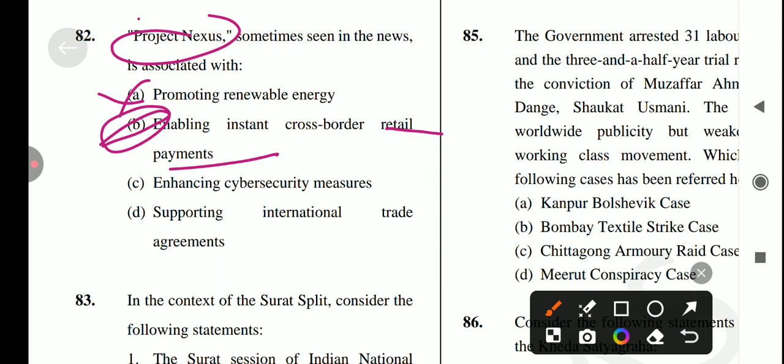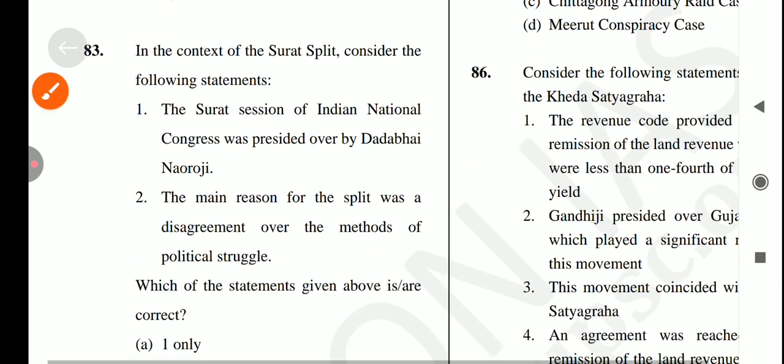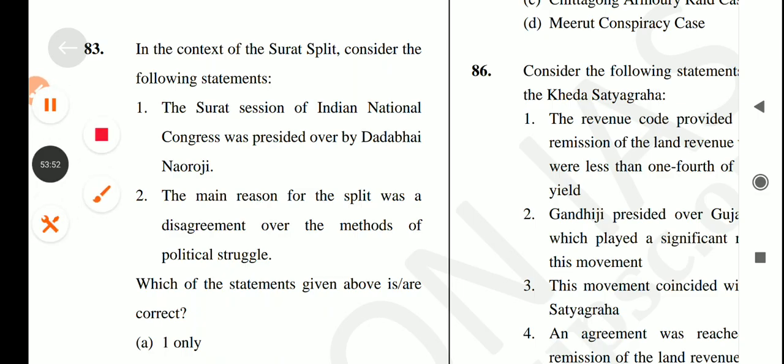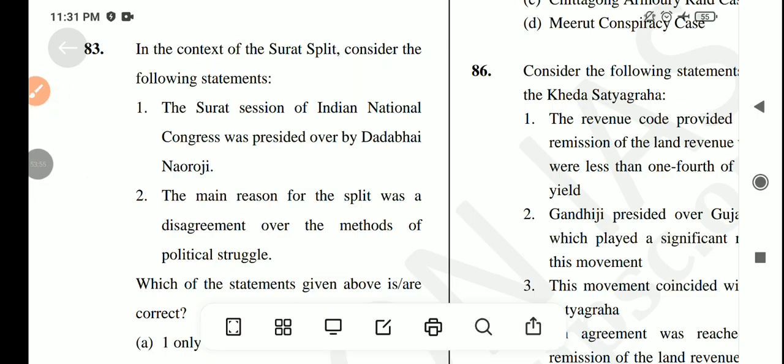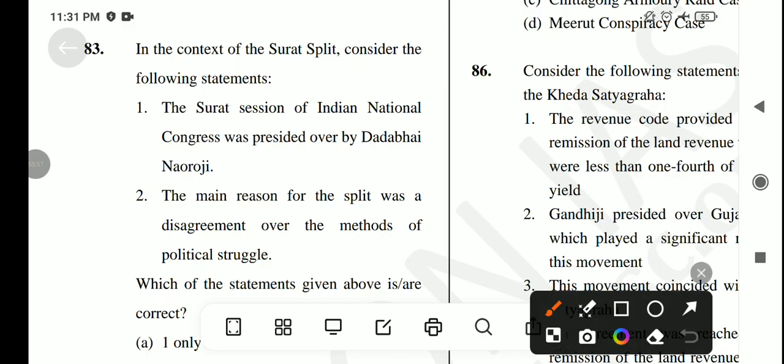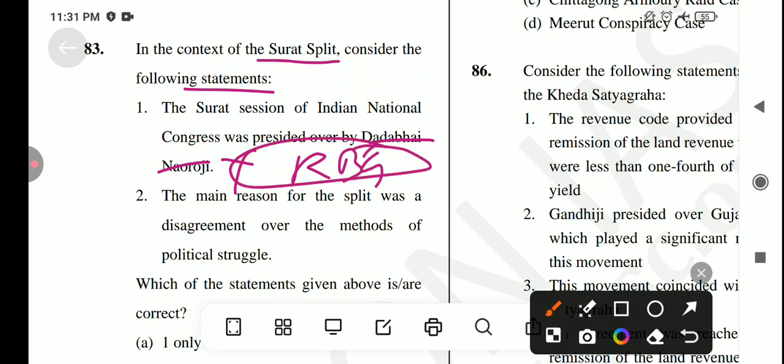Okay, let's come to the next question, which is on the Surat split. Consider the following statements. First is the Surat session of the Indian National Congress was presided over by Dadabhai Naoroji. Is it true? No, it's not a correct statement because it was not presided over by Dadabhai Naoroji, it was presided over by Rash Behari Ghosh. Okay, Rash Behari Ghosh. First statement is incorrect. And when did the Surat split happen? In 1907. Next statement. So the first statement is incorrect.